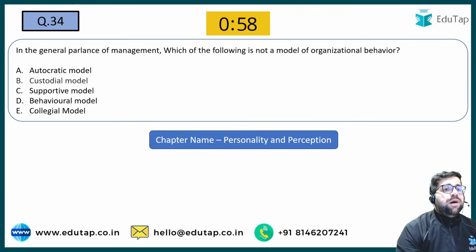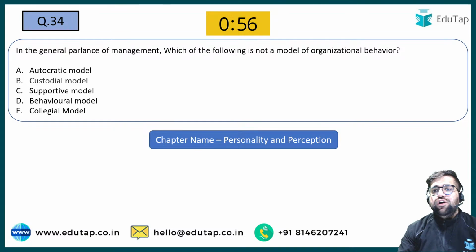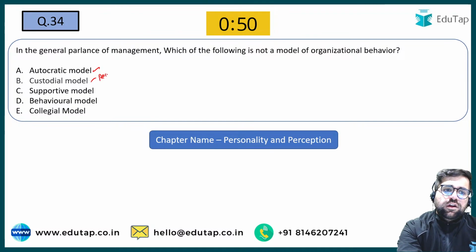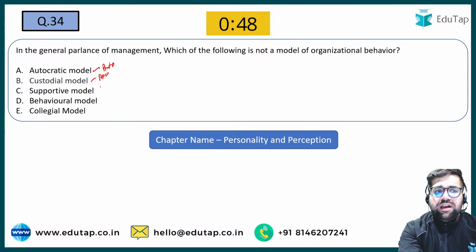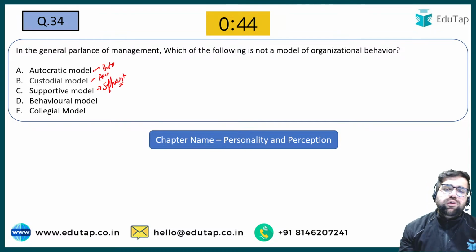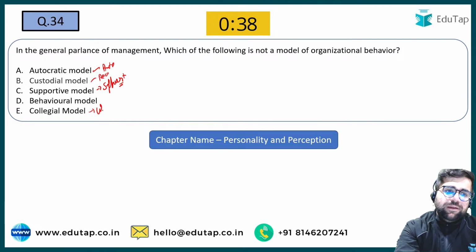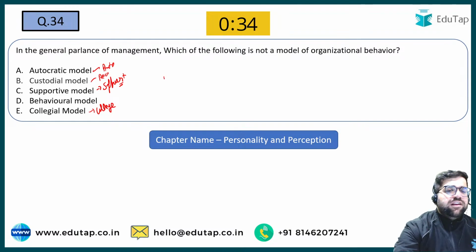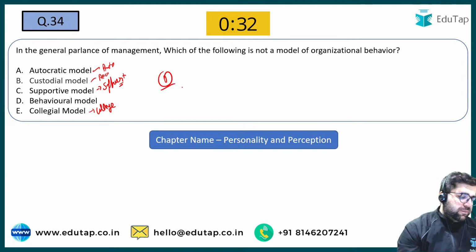In the journal parlance of management, which of the following is not a model of organizational behavior? Autocratic. In custodial you provide the rewards. In autocratic you try to become autocratic. In supportive you try to support as a leader. You try to make sure that you act as an elder brother, or like a member of the group. Behavioral or collegial. Collegial basically means to act as a colleague, to act as a team. Behavioral is not one model, so your answer will be option number D.